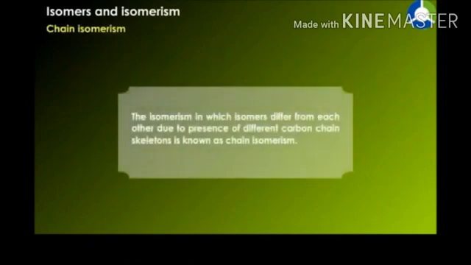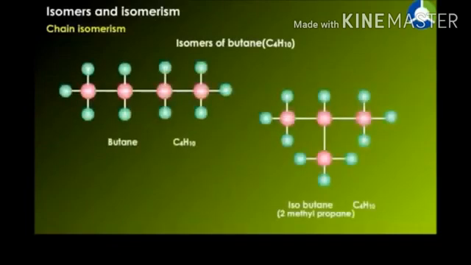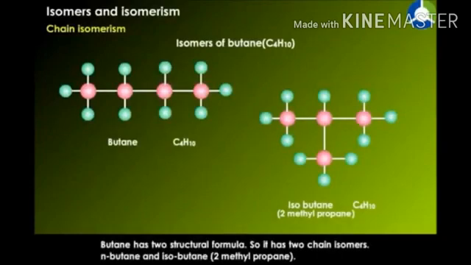Chain isomerism. The isomerism in which isomers differ from each other due to the presence of different carbon chain skeletons is known as chain isomerism. Isomers of butane, that is C4H10. Butane has two structural formulas, so it has two chain isomers, n-butane and isobutane, that is 2-methylpropane.